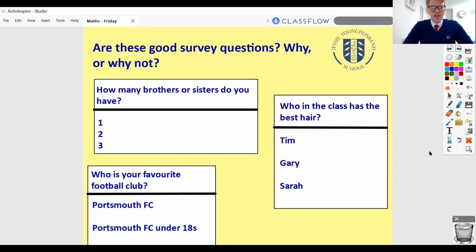I wonder if you've got any thoughts on them. After I've read the three questions and all the answers out, have a pause, have a think. Are these good questions? Are they not? Why would they be good questions? Why not? Okay, so question one. How many brothers or sisters do you have? 1, 2, or 3? Who in the class has the best hair? Tim, Gary, or Sarah? Who's your favourite football club? Is it Portsmouth Football Club or Portsmouth Football Club under-18s?